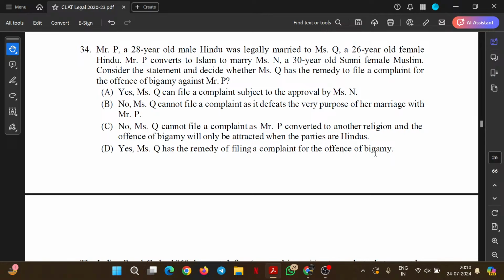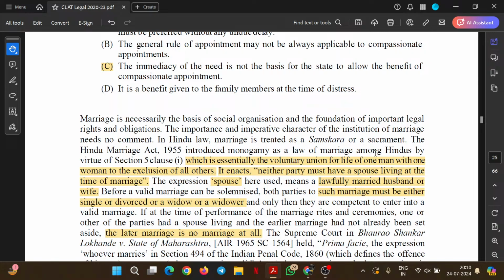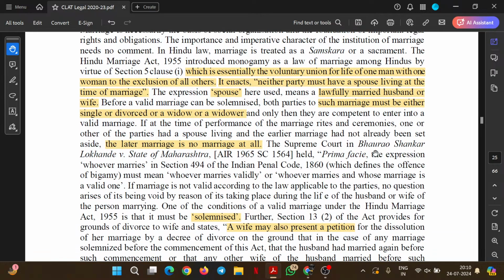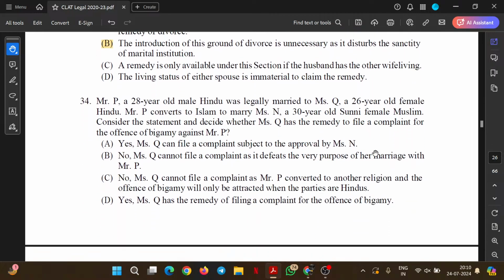So, in this case, what is bigamy? That is, as that was defined, marriage is a union between two individuals to the exclusion of all others. Fair? So, him converting to another religion and marrying someone else raises the question of the validity of his first marriage. And him being a male has married two females. This is a case of bigamy.